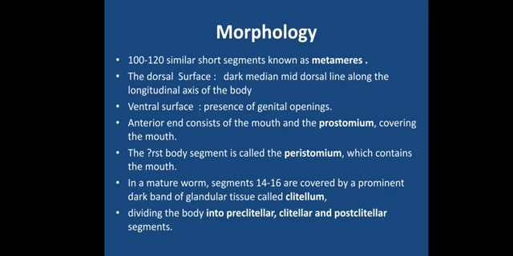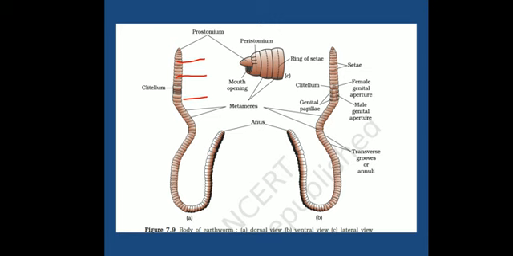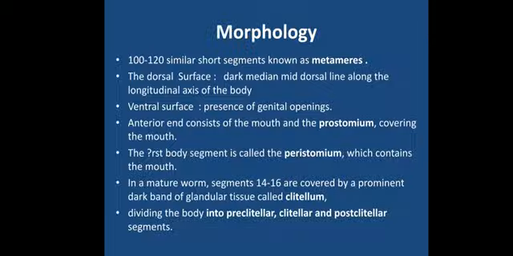Again, there are two surfaces, dorsal and ventral, but here we won't be able to differentiate them exactly. We will be able to differentiate, but it will not be as distinguishable as we observed in the cockroach. Still, the dorsal surface has a dark median mid-dorsal line along the longitudinal axis of the body. When you see it from the dorsal part, you will observe a median line moving longitudinally across the whole body, present on the dorsal part.